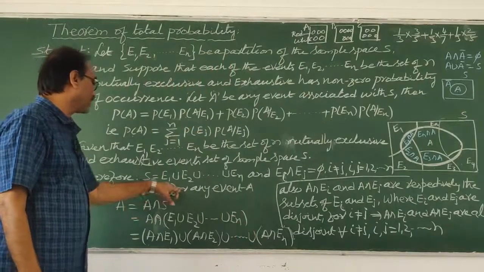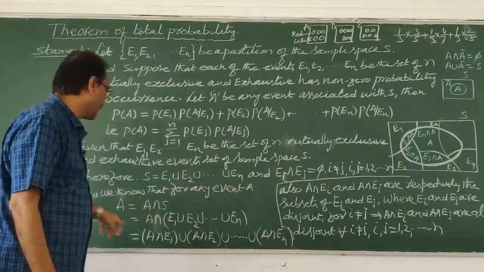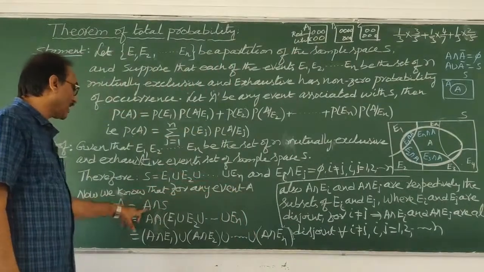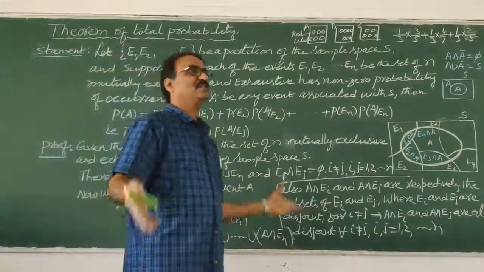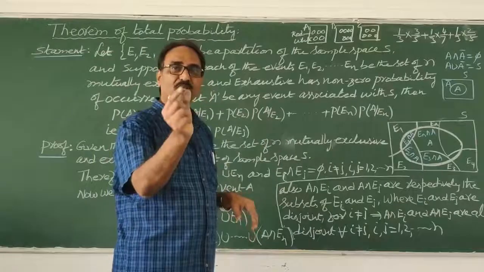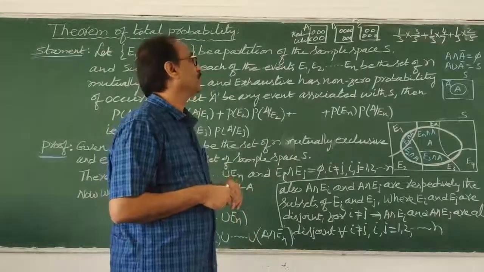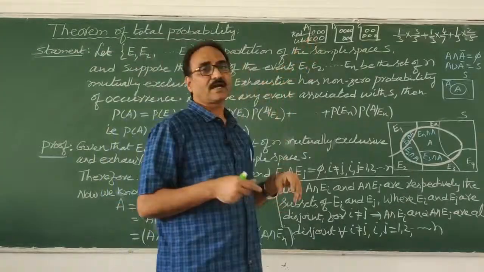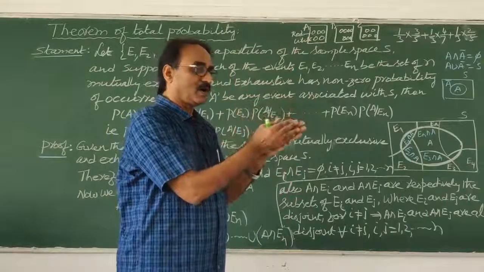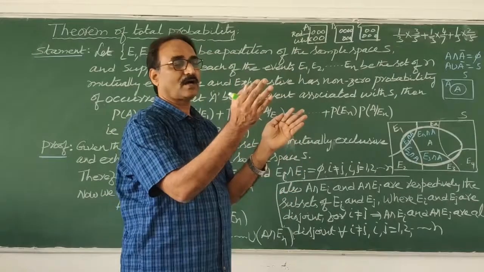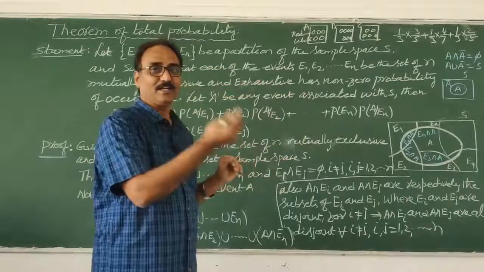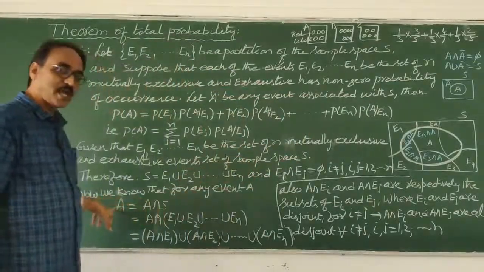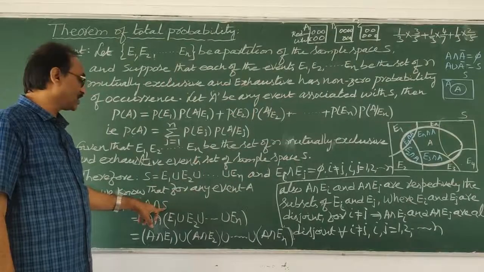Therefore, now we know that for any event A, A is equal to A intersection S. Correct or not? Yes. S is the total sample space. A means getting only a red ball. So in the sample space, white balls are also there. Getting a red ball intersection, having red ball and white ball, what is common? Red ball is common. Correct or not? So that is nothing but A. So A is equal to A intersection S.